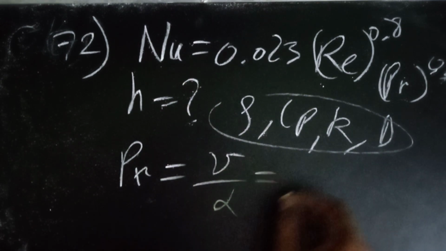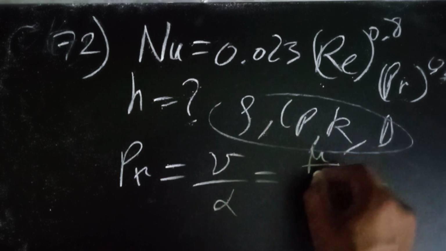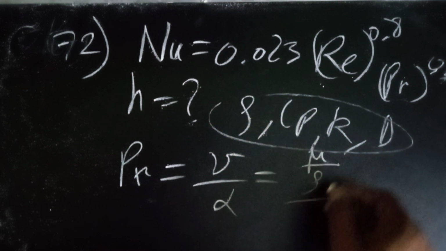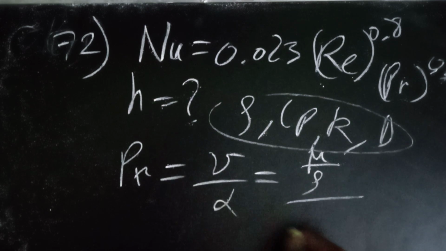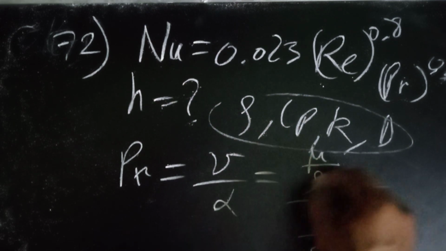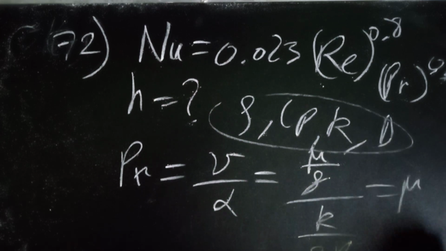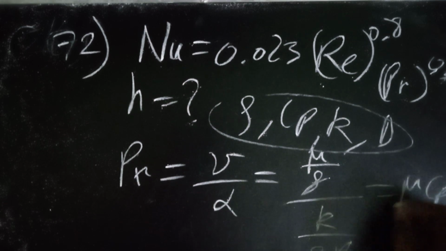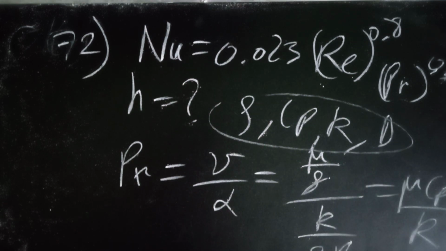Nu is mu by rho, viscosity by density, and alpha is k by rho cp. So rho will cancel, and it is mu cp by k. That is the Prandtl number. It was a long question because a lot of calculation was there, but very simple and similar to GATE.